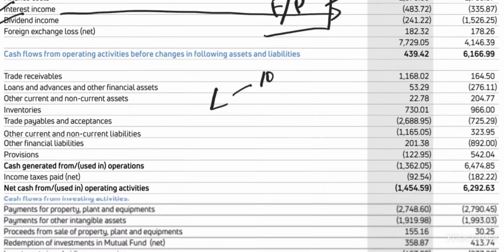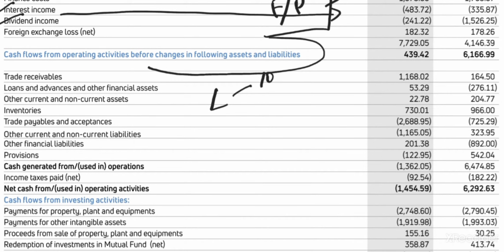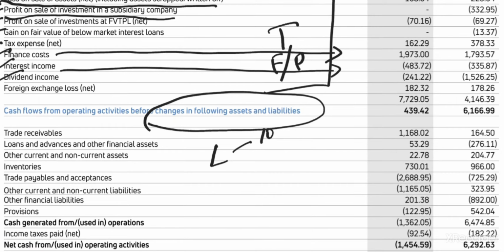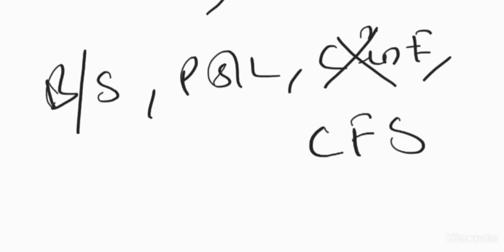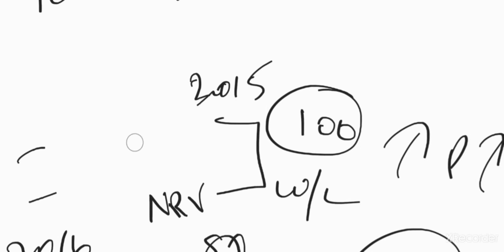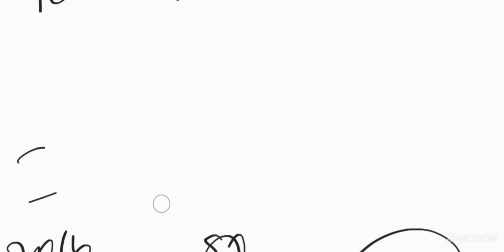Now, before changes in the following assets and liabilities, this is cash flow from operations before working capital changes. They have taken profit and loss and adjusted it. Now what they are doing before the change is nothing but the working capital change. See what will happen in one year of time.